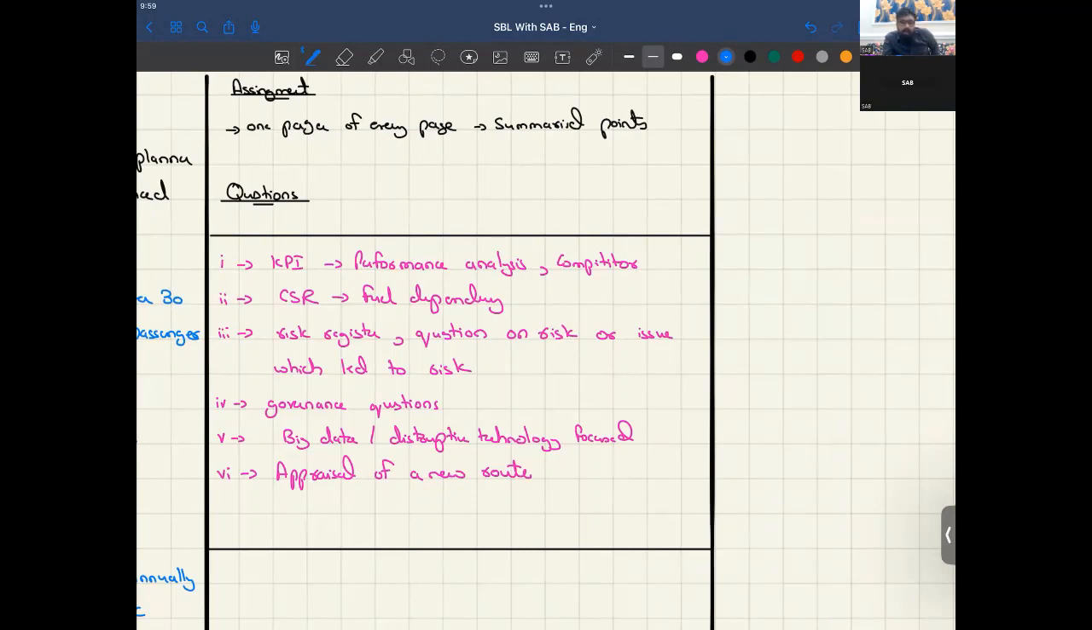Now, with that being done, you're surely going to have questions in mind that these can be tested, right? In front of yourself, I just read the case and I got some points. That's KPI, that's CSR, that could be asked, risk register, questions on risk, governance questions, big data, disruptive technology, appraisal of new routes. So these all are the questions that can be asked, right?